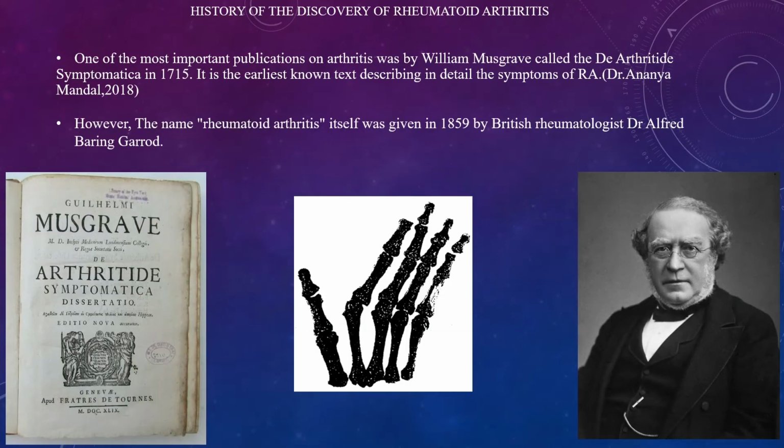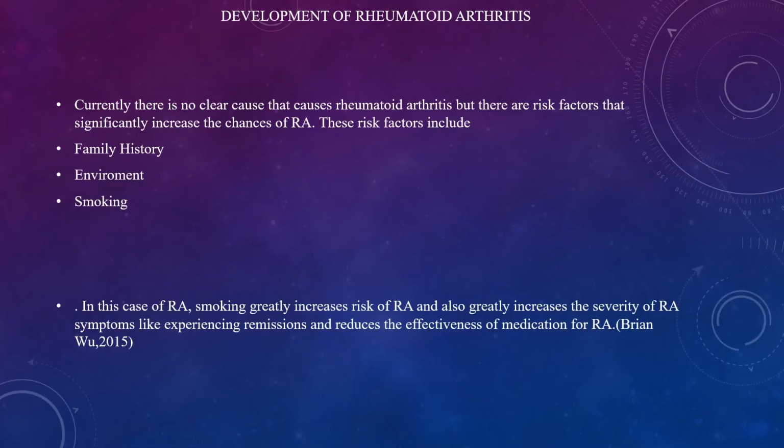Moving on, before I give further explanations about the mechanisms of RA, I'll first give a very brief history of RA and how it was discovered. One of the most important publications on arthritis was by William Musgrave called the Arthritis Synoptica in 1715. It is the earliest known text describing in detail the symptoms of RA. However, interestingly, the name itself, rheumatoid arthritis, was given in 1859 by British rheumatologist Dr. Alfred Baringer. Now, moving on, how does one develop RA?